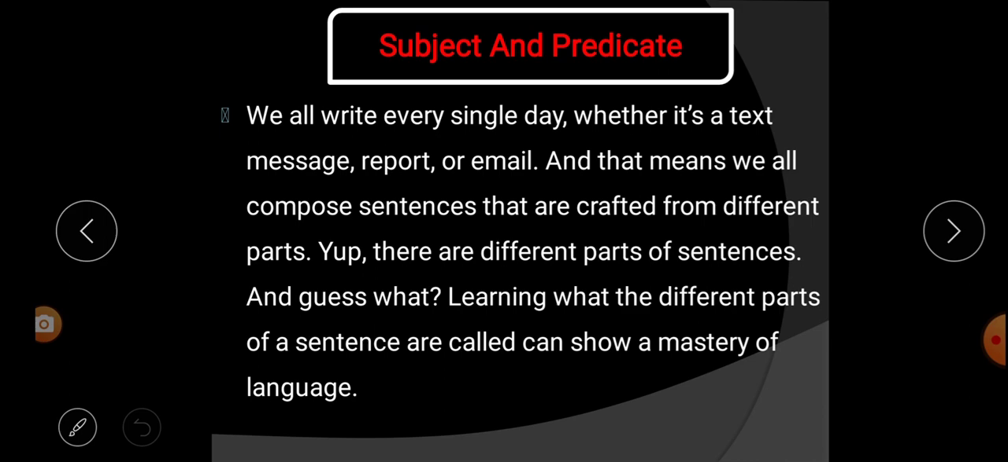So that's why we have to know that there are different parts of a sentence. For composing all these things, we need to know the different parts of a sentence. And learning what the different parts of a sentence are called is what? Mastery of language. Understood?